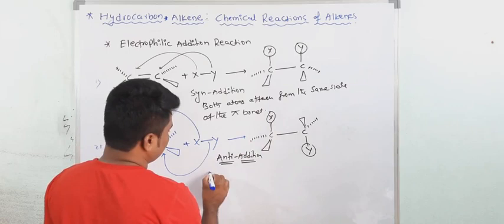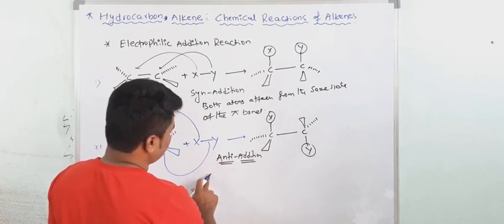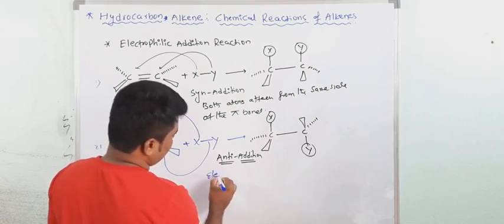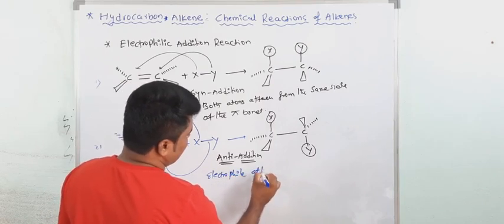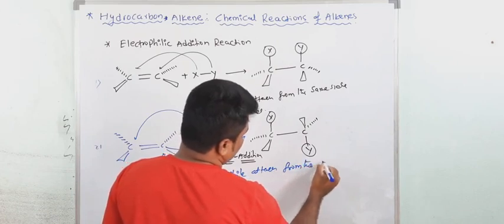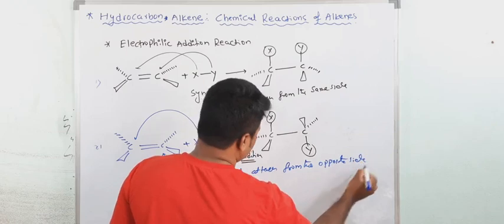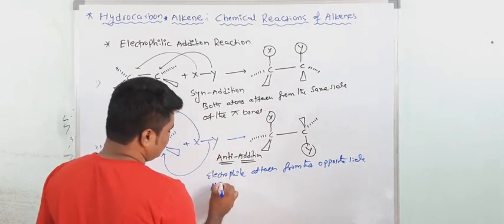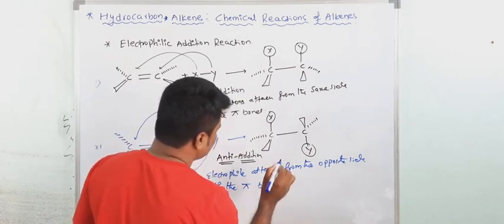Here, the electrophiles attach from the same side or the opposite side of the pi bond. Understood?